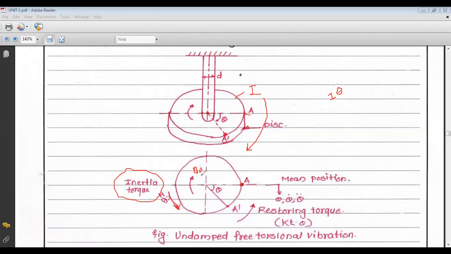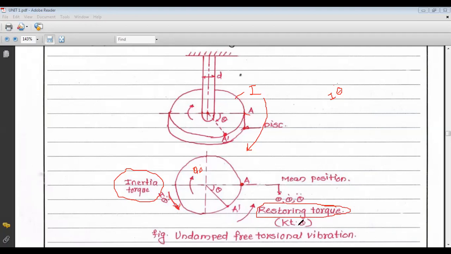Similarly, the angular displacement of the shaft is in the clockwise direction. So for the restoring torque, in case of linear vibration there is spring force, but here there is a restoring torque. And what is that restoring torque? It is nothing but the torsional stiffness into angular displacement.